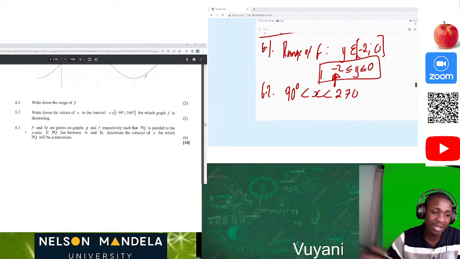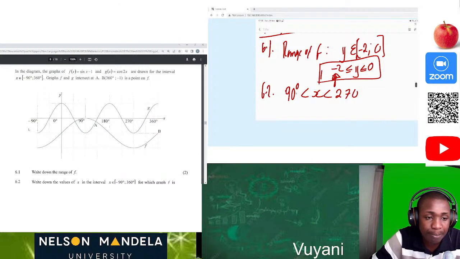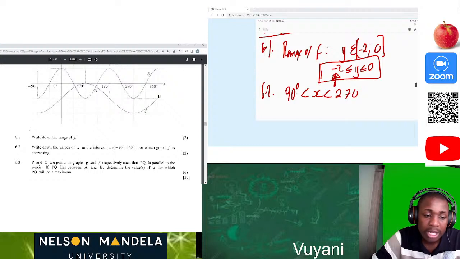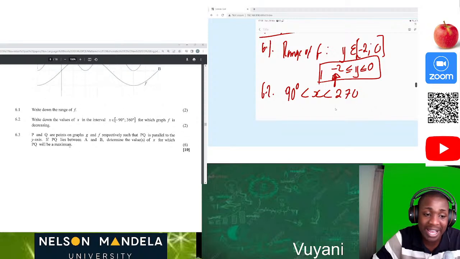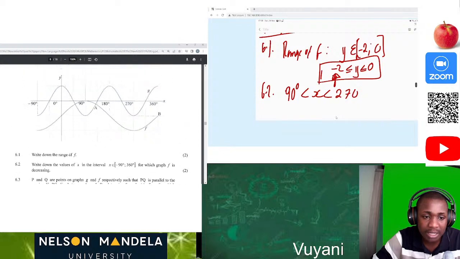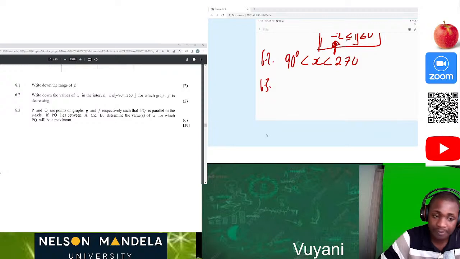Then the last question, I'm so happy. The last question. P and Q are points on graphs G and F respectively. So P is on G and Q is on the graph of F, such that PQ is parallel to the y-axis. If PQ lies between A and B, determine the values of x for which PQ will be maximum. Whew, that's quite a lot of information.